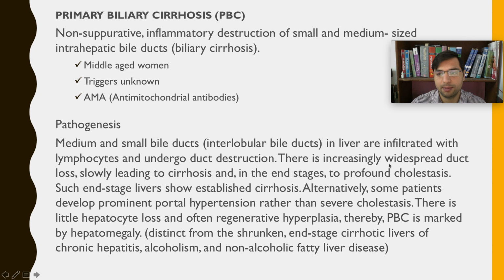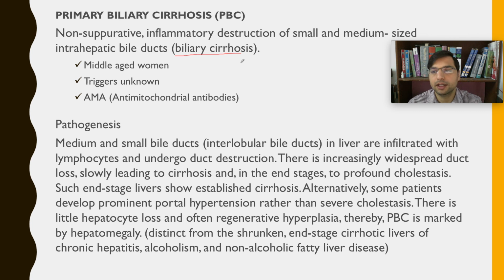So what will happen? The intrahepatic ducts will be destroyed and there will be progressive loss of intrahepatic bile ducts leading to cirrhosis of the liver, right? And since these bile ducts are lost, there will be stasis of bile, right? Cholestasis. And the liver will ultimately progress into cirrhosis. So biliary cirrhosis will ultimately generate liver cirrhosis, right?